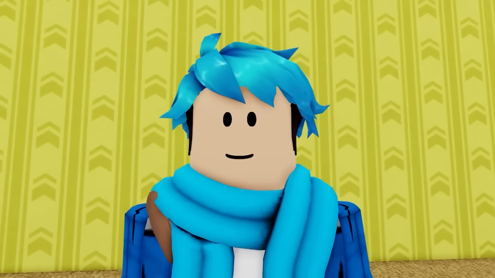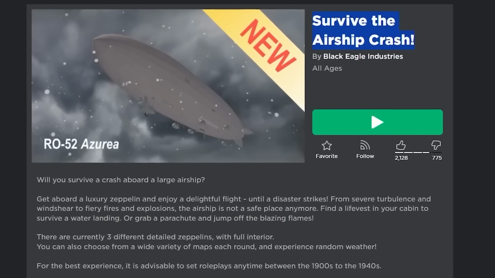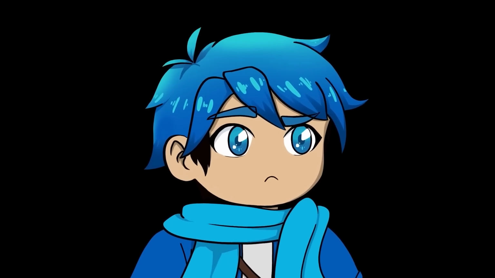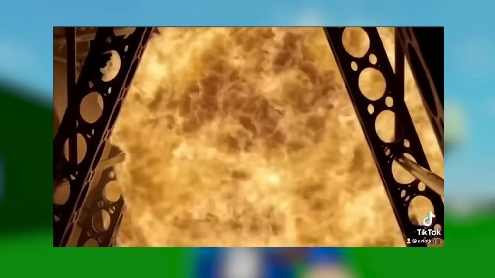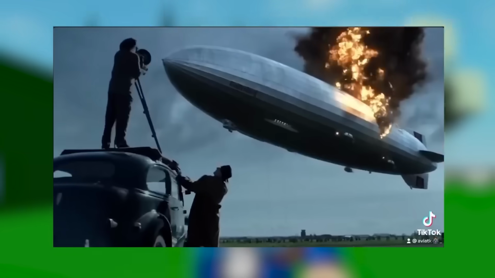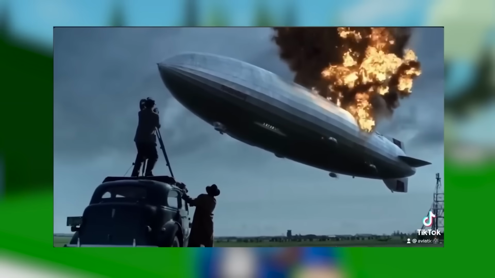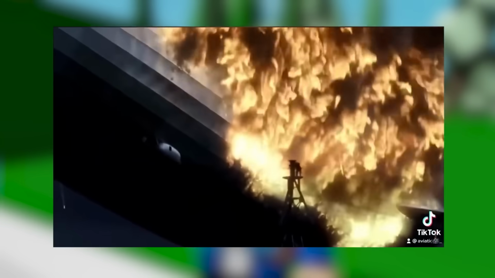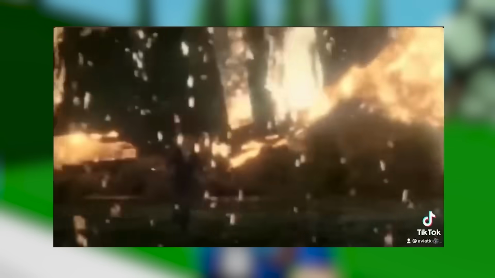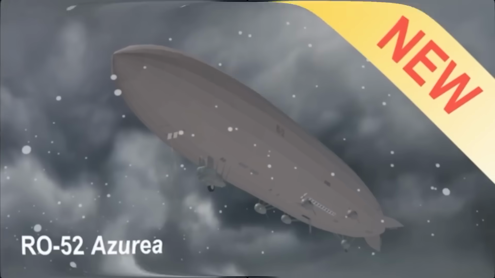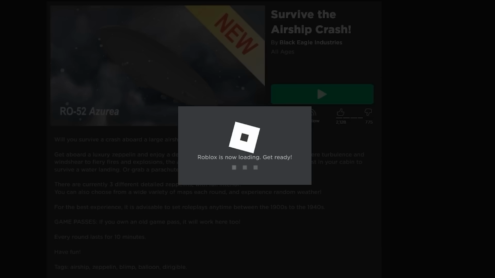The next tragedy game I found is this one, Survive the Airship Crash. It's actually based off of the Hindenburg disaster, which took place in 1937. And as you can see, it's a large Zeppelin, and oh, it started off with that small hole. Is that what started the whole thing? Why did it crash? Oh, something's going on. Oh, okay. It catches on fire. Wait, the whole thing catches on fire? Oh, jeez. Okay, that's scary. And remember, this is a whole animation. It's not actually real. So there's this Roblox game based off of that, so let's check it out.